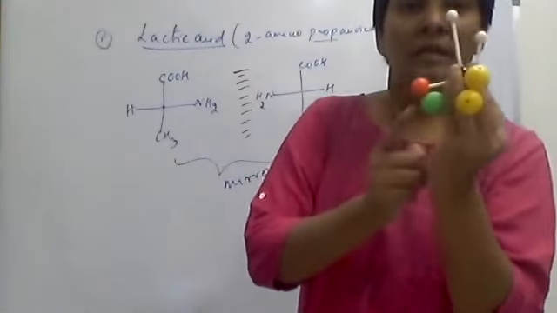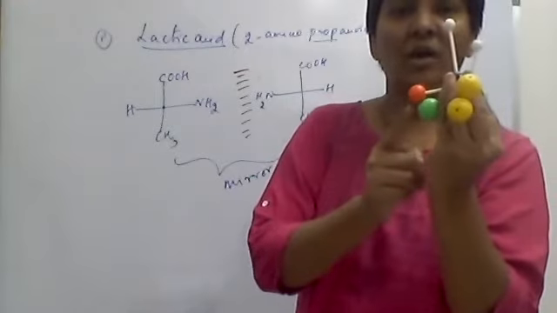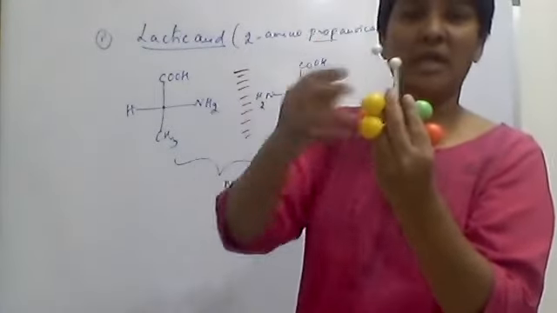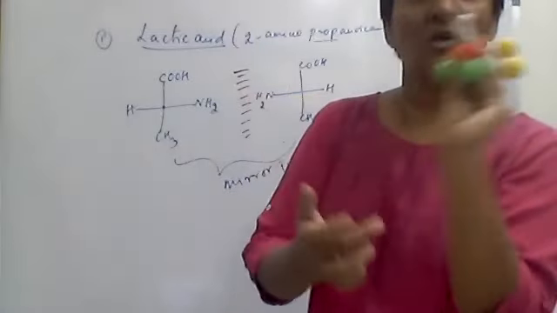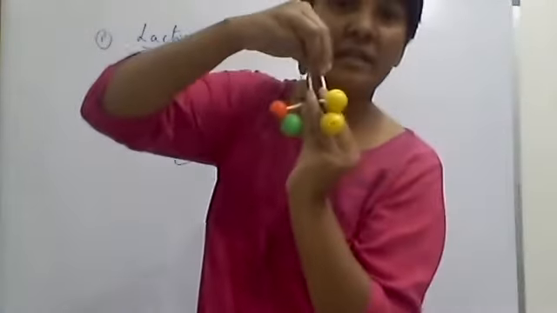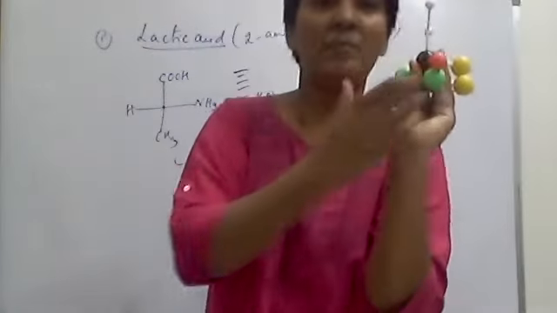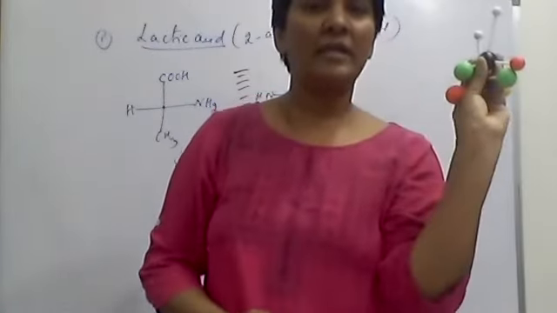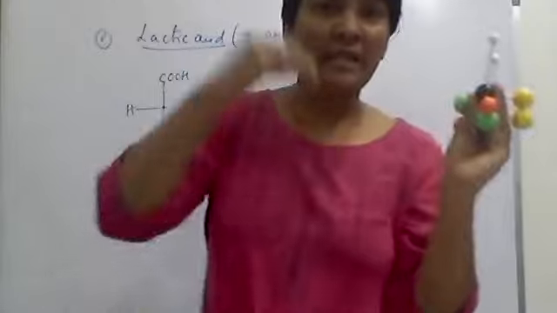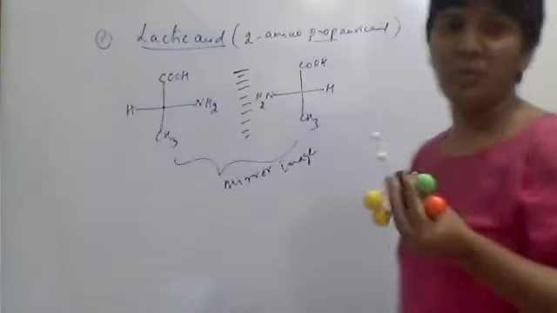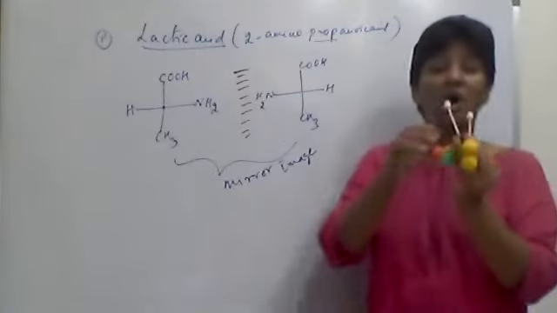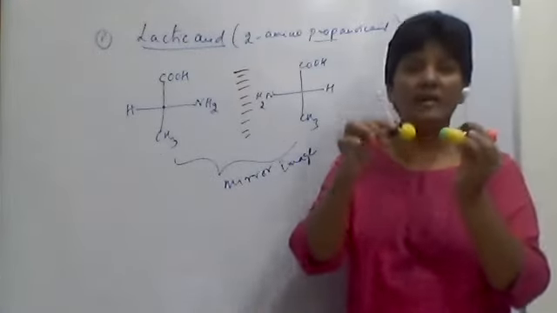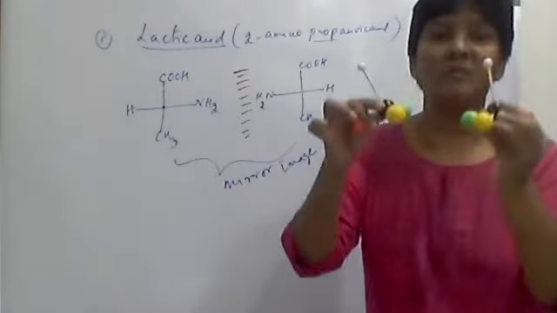Here the green is connecting with the orange, white is white, then yellow is yellow. Here, once again, green and red. So two groups are connecting, but the other two groups are not connecting. If they connect exactly, it is called superimposable. But enantiomers are non-superimposable mirror images.